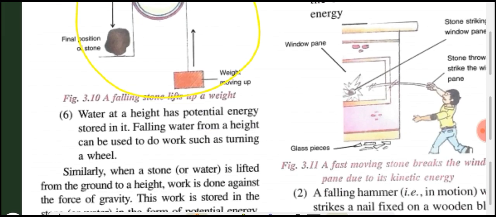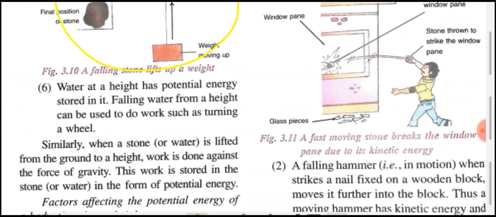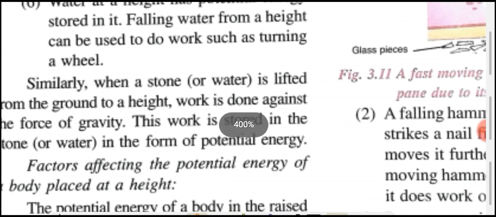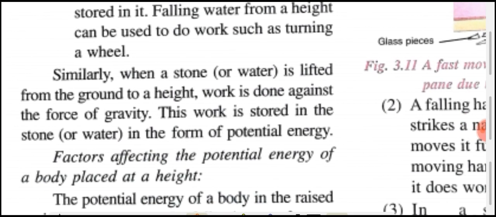Okay, students. Now another example: water at a height has potential energy stored in it. Falling water from a height can be used to do work such as turning a wheel. Similarly, when a stone is lifted from the ground to a height, work is done against the force of gravity. This work is stored in the stone in the form of potential energy.